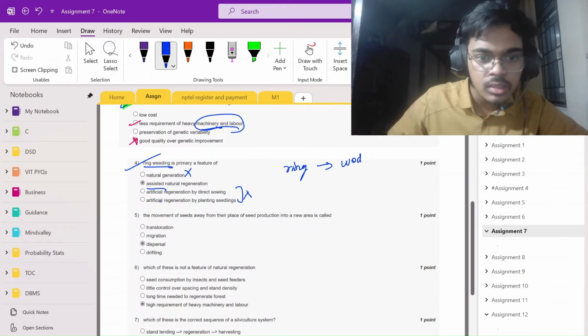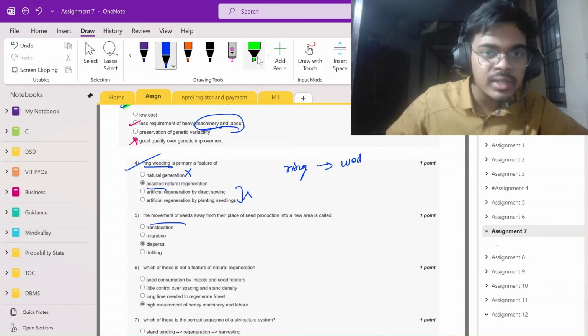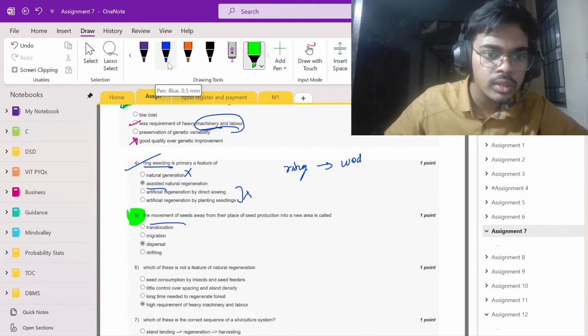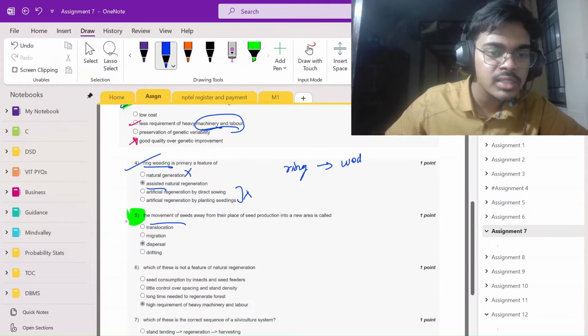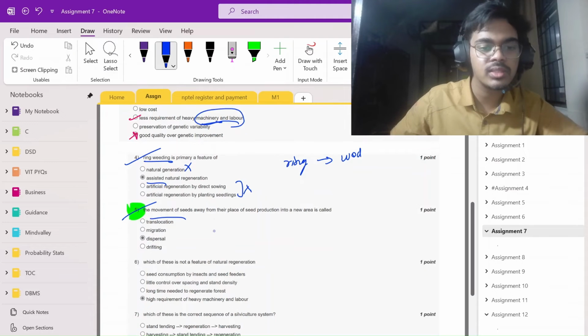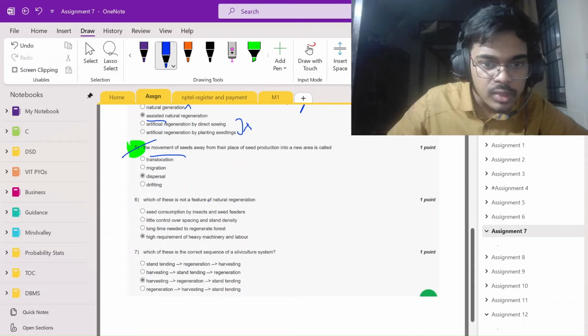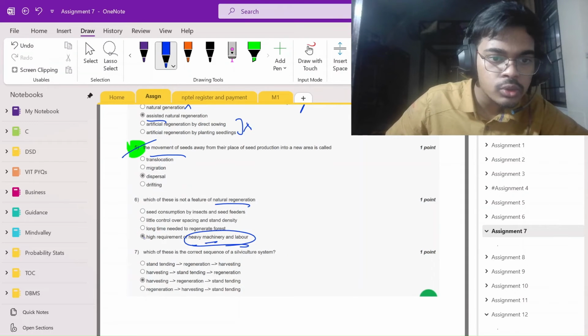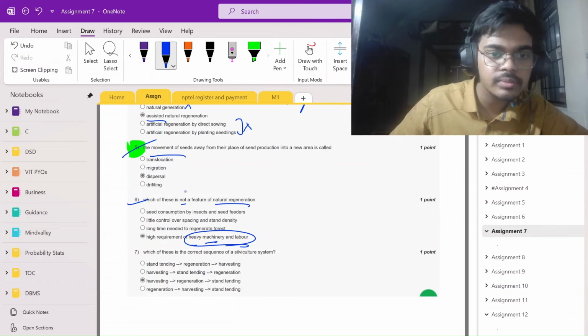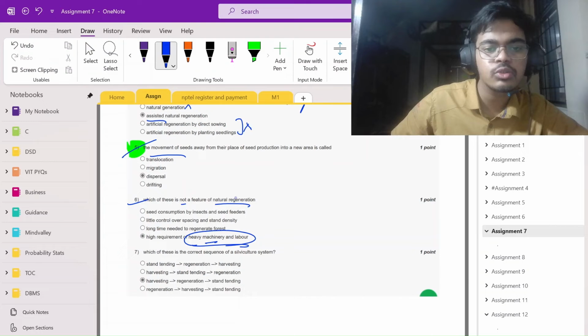So ring, wedding, assisted, natural relation. Okay, done. Then movement of states is a basic definition. Actually, it's an easy part. So it will be dispersal. This is a basic definition we always learn in class 4, 5. Now, nature doesn't have this machinery, so it couldn't be in natural relation.